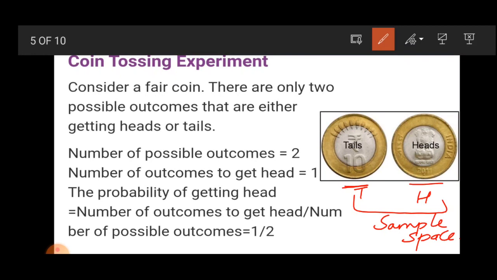Now, the total number of possible outcomes is 2, head or tail. If we want to find the probability of getting a head, we toss a coin and get tail or head, and the number of times head occurs is 1. So the probability of getting a head is equal to favorable outcomes divided by total number of outcomes. The number of favorable outcomes is 1 and the total number of outcomes is 2. So the probability of getting a head is 1 by 2.